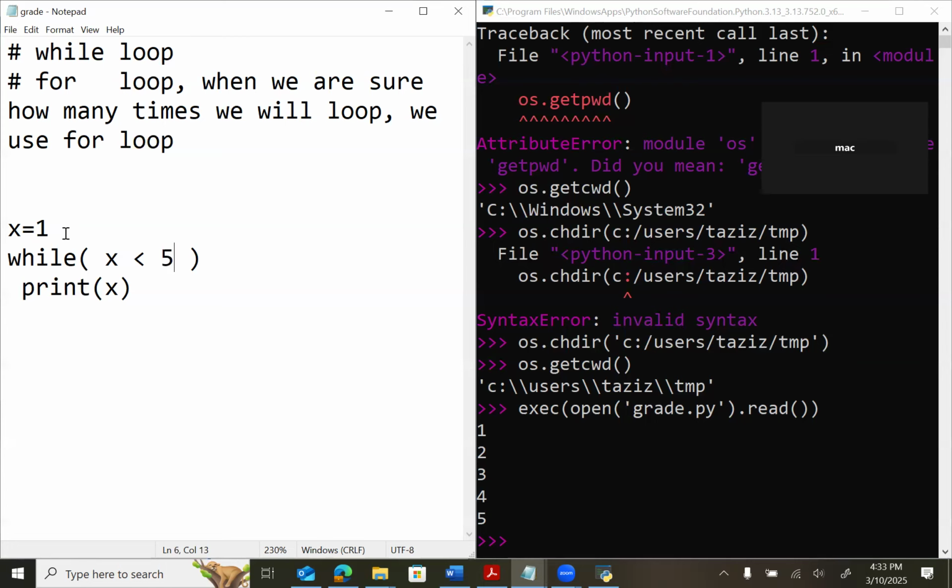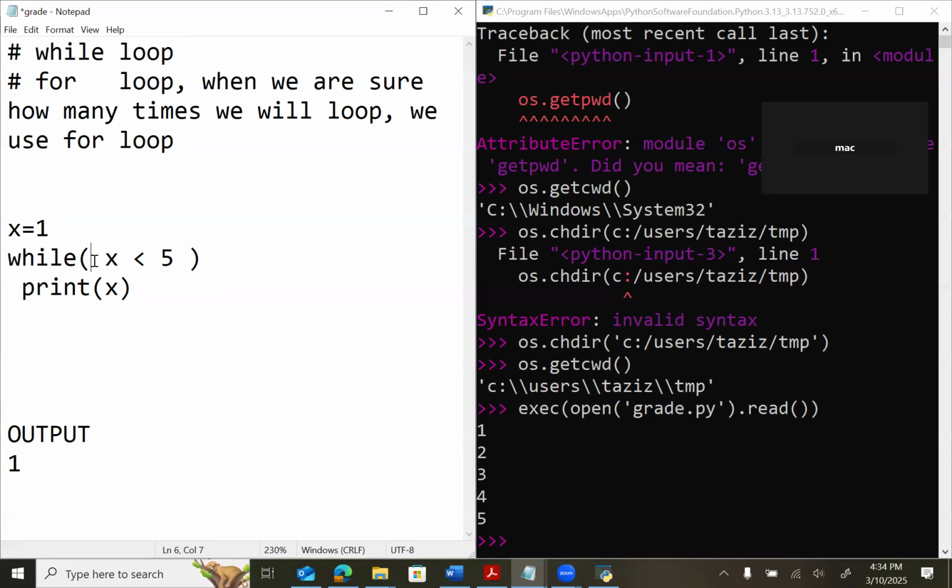Now, please tell me, X is 1. Okay, now we have to walk through the loop and see what's going on in this loop. What is the value of X? 1. X is 1. 1 is less than 5? Yes, so it will print X. It will print 1. The output will be 1. Now, the loop finishes.